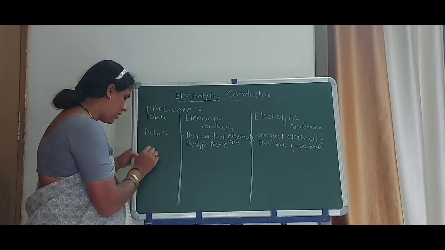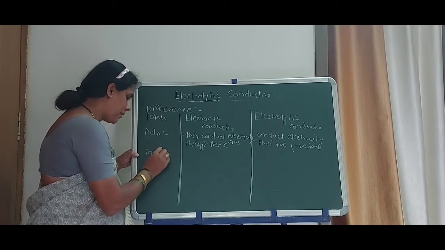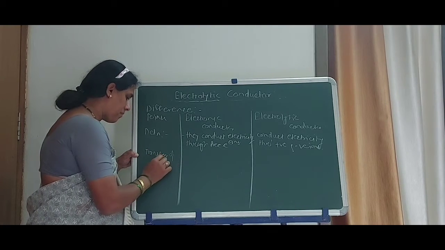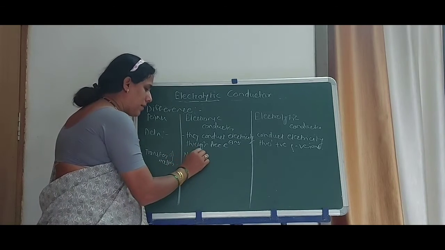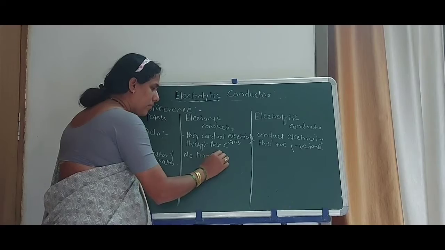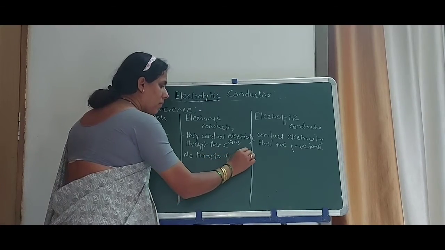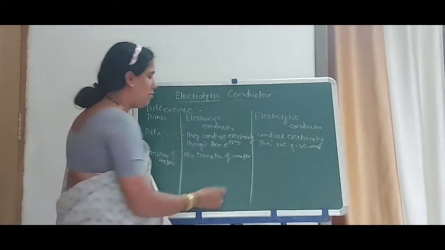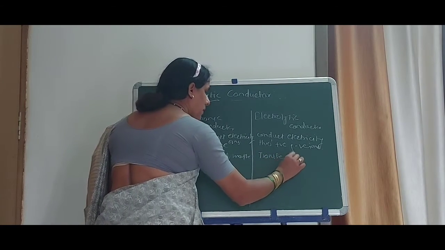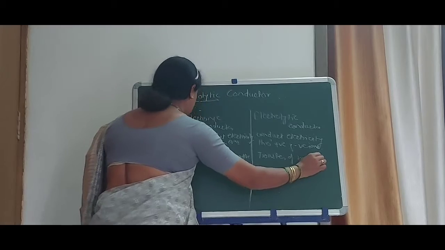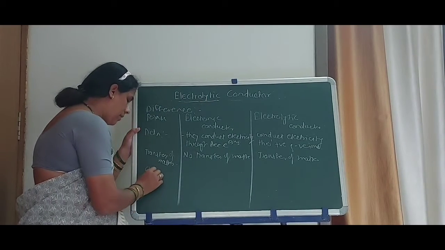Second point, transfer of matter. In electronic conductors there is no transfer of matter. Here there is transfer of matter. Third point, chemical reactions.